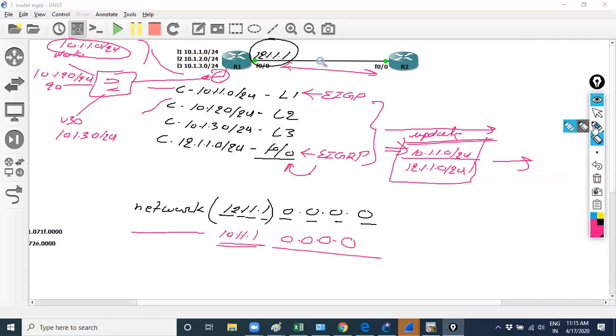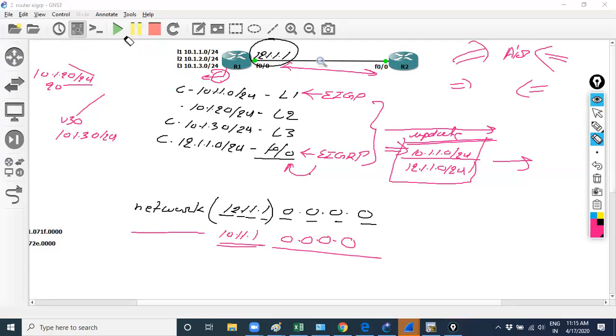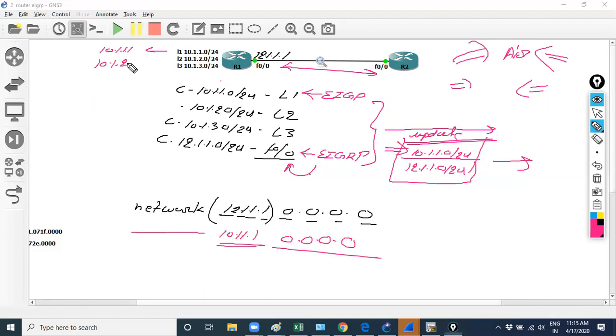Draw your topology. Your question is like, first draw your question, what you want to say. Suppose you are using a switch. There is no need to take a switch, you can use loopbacks as I used over here. Just suppose these loopbacks are connected via the switch. Here you are using the loopback 10.1.1.1, here I am using 10.1.2.1, and here I am using 10.1.3.1.